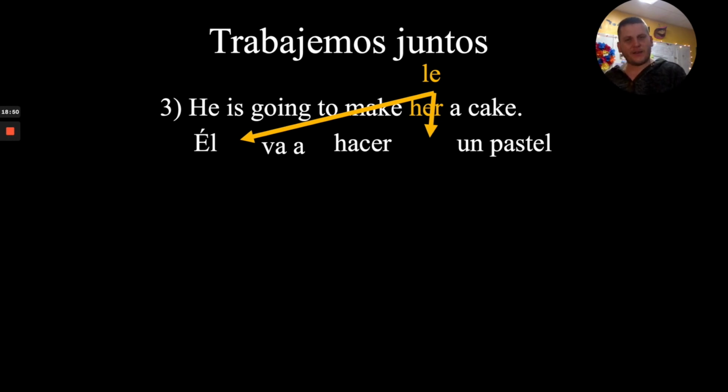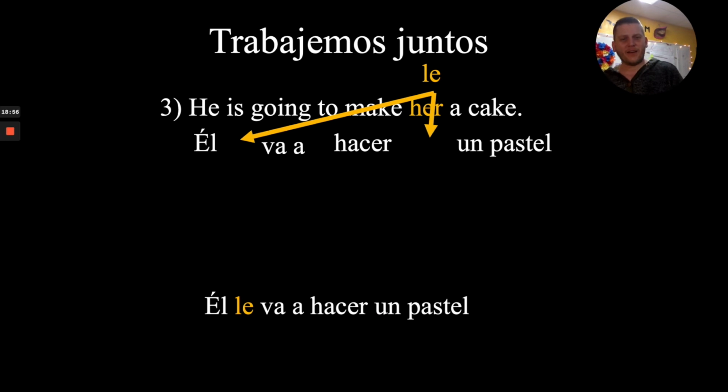Hacerle. But this le here, this sentence, él va a hacer un pastel, or él le va a hacer un pastel, this could mean that he is going to make a cake for him, he's going to make a cake for her, he's going to make a cake for you. This le here is very unclear who it refers to. So what can we do to clarify who this le refers to?